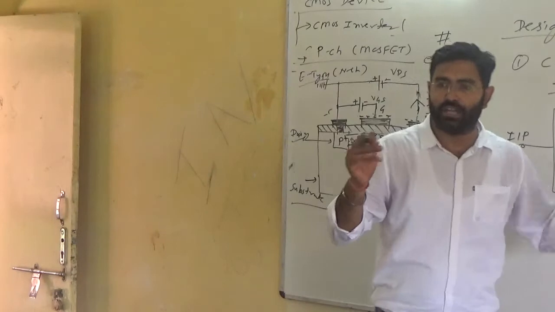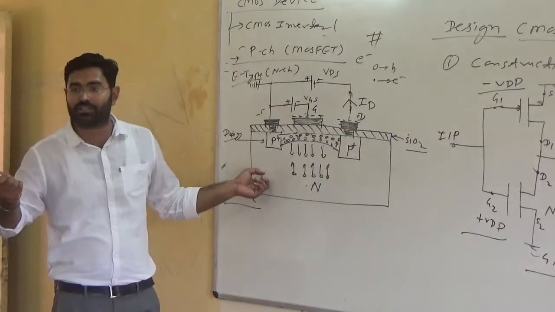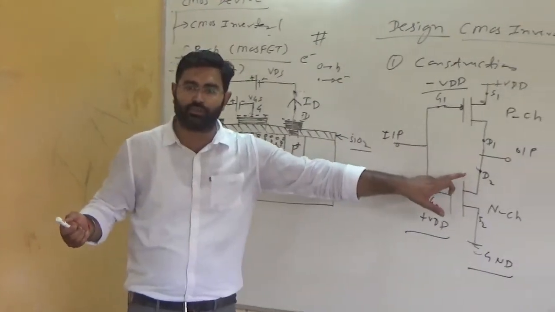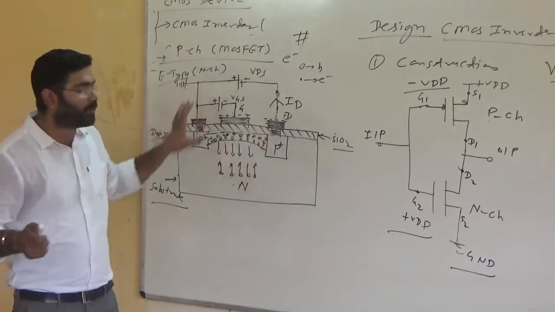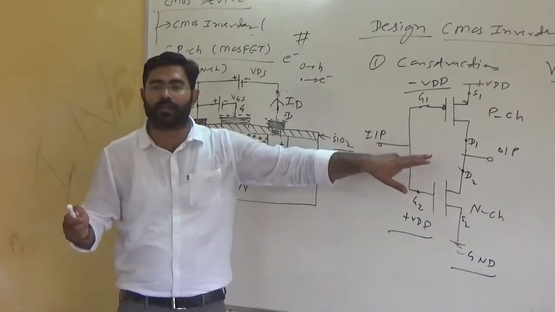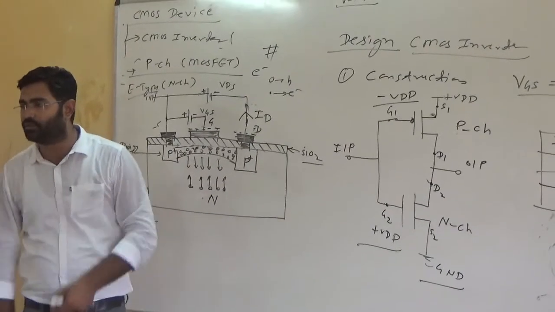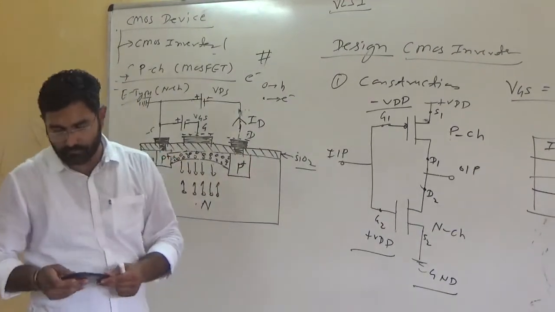When you don't know the basic process of the MOSFET, explain properly, we have to know the actual working of the MOSFET. Yes or no? Any query with that?